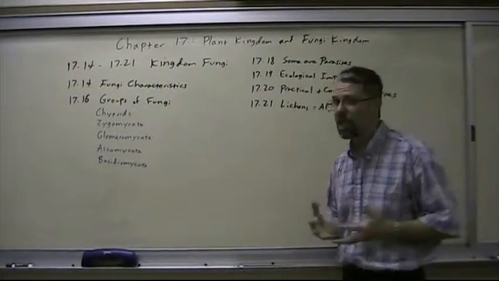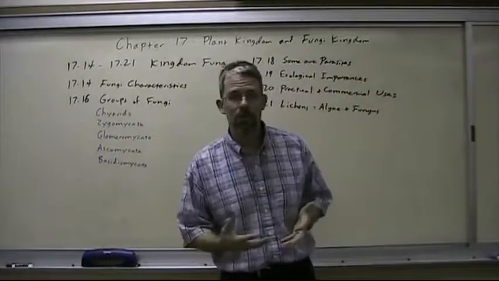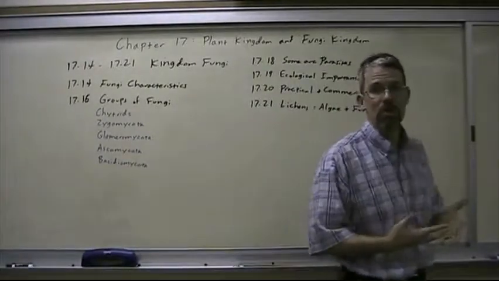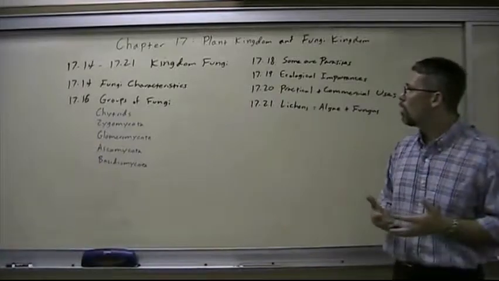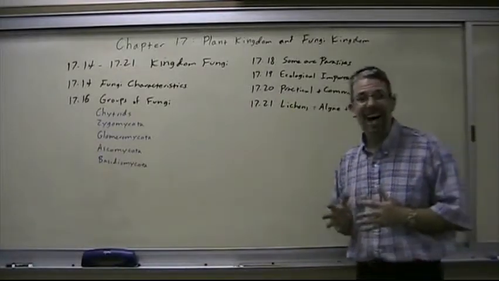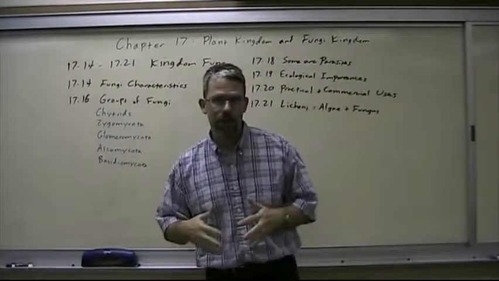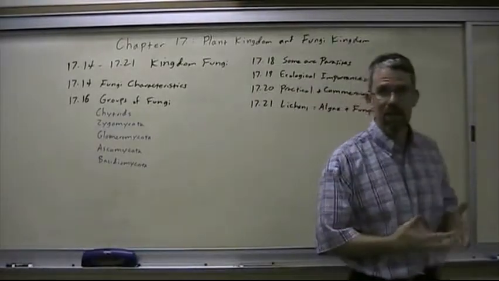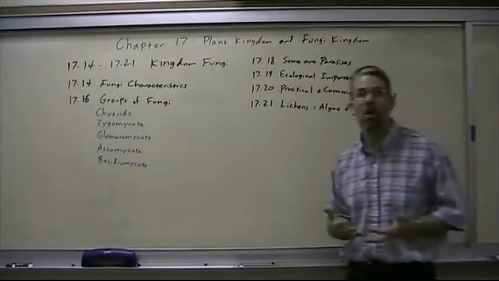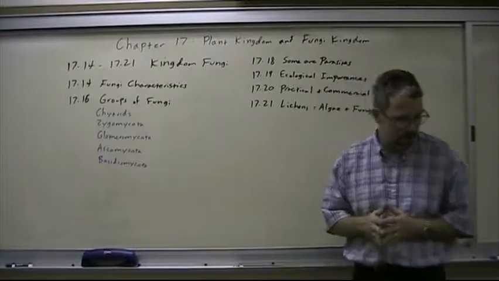Fungi can be single-celled or multicellular. Single-celled ones are known as yeast, multicellular ones are known as molds. They have cell walls made of chitin, C-H-I-T-I-N. They're the only group that has cell walls made of chitin. Plants also have cell walls, but plant cell walls are made of cellulose, a different substance.